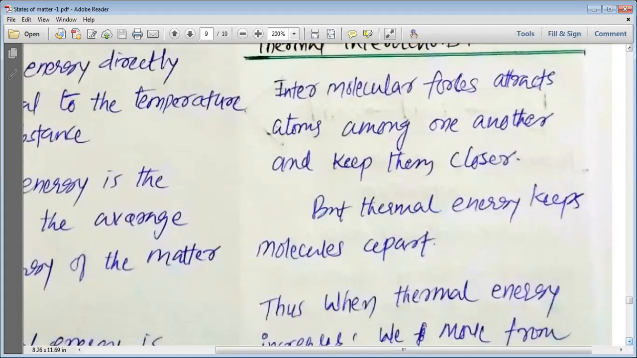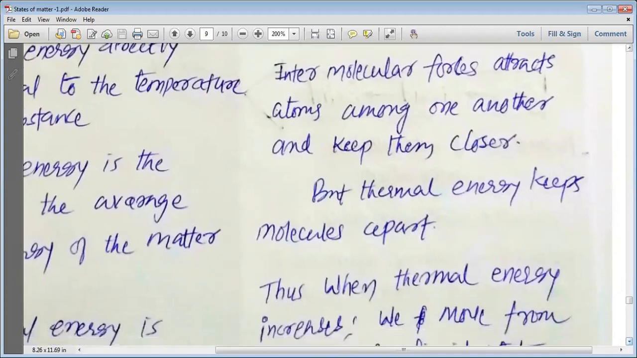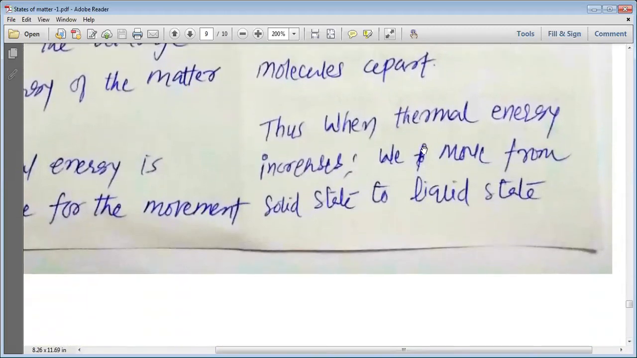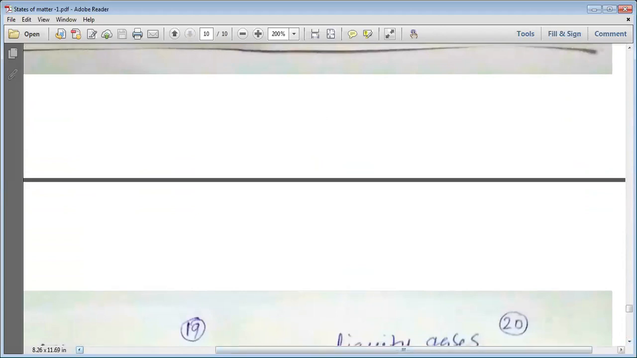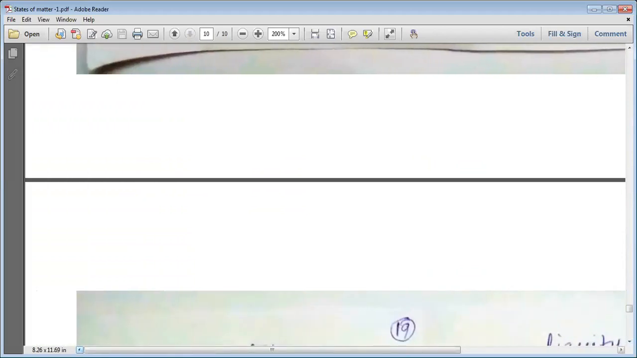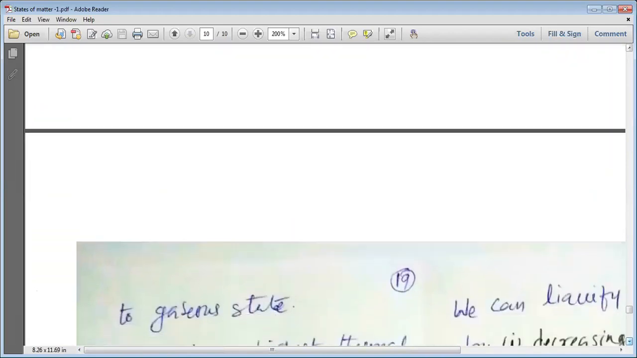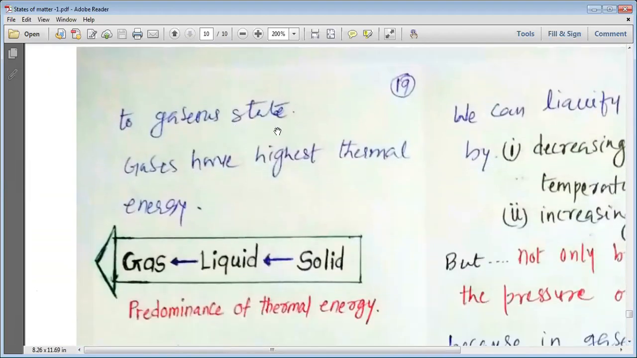Now, my dear students, we are going to study about the intermolecular forces versus thermal interaction. Intermolecular forces attract atoms to one another and keep them closer. But thermal energy keeps the molecules apart. Thus, when thermal energy increases, we move from solid state to liquid state and from liquid state to gaseous state.